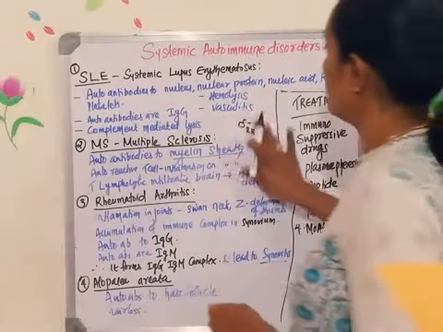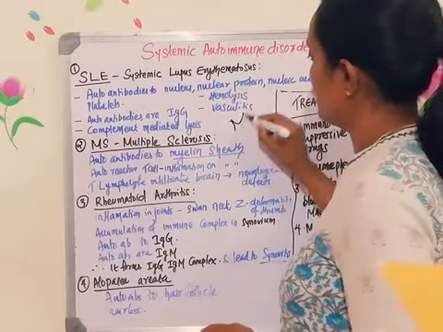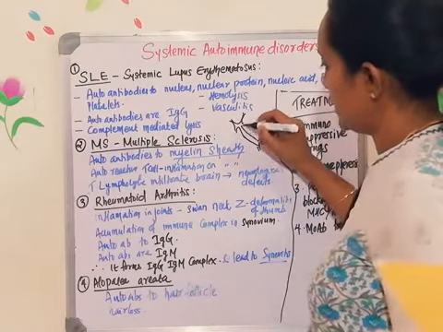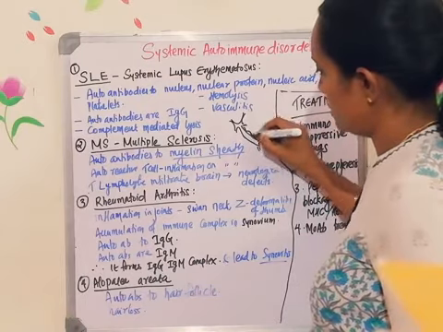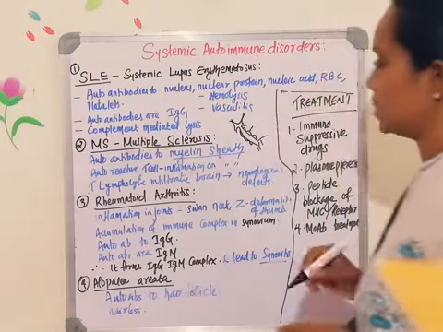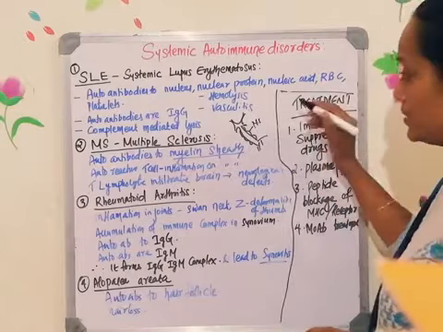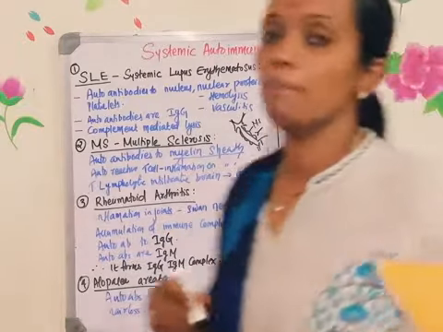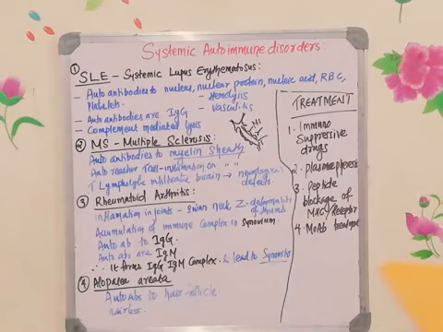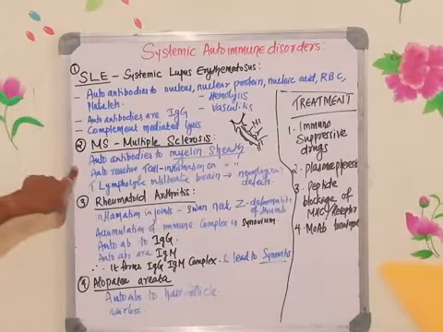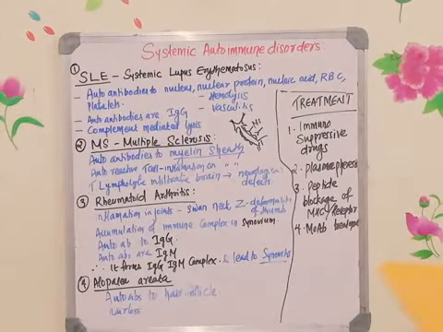If you remember how a neuron looks, this is the neuron, right? This is the cell body, and the axon is covered with a sheath. That sheath is called the myelin sheath. Now the myelin sheath is identified as an antigen, and antibodies will be synthesized against it. So whenever antibodies are synthesized against the myelin sheath, which parts are going to get affected? One is the brain. So in this case, the brain will be affected, and the central nervous system.